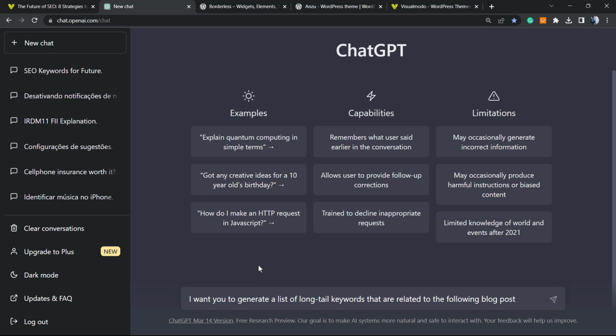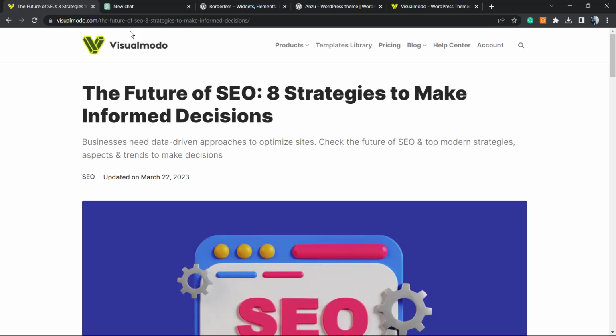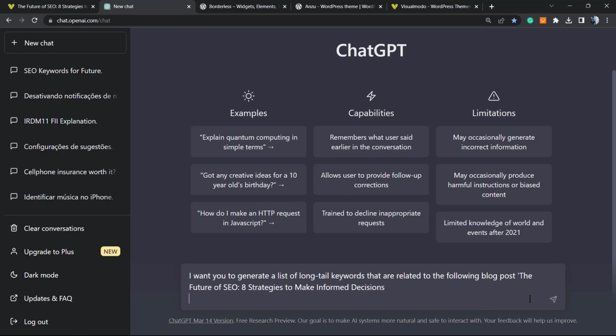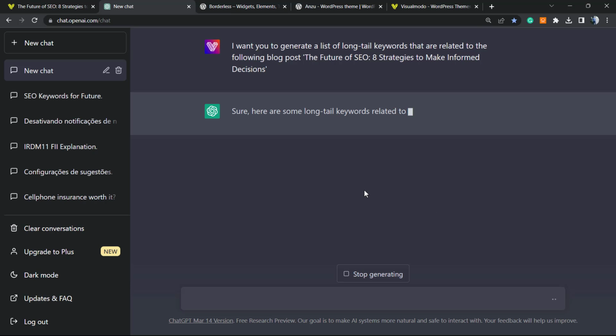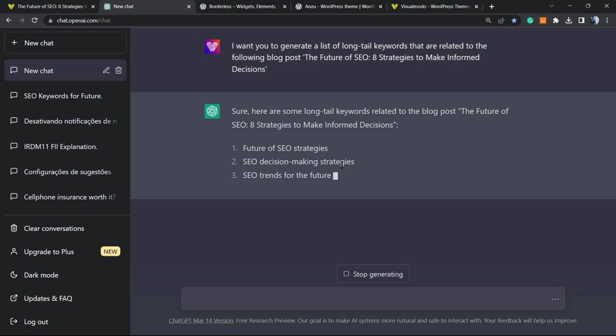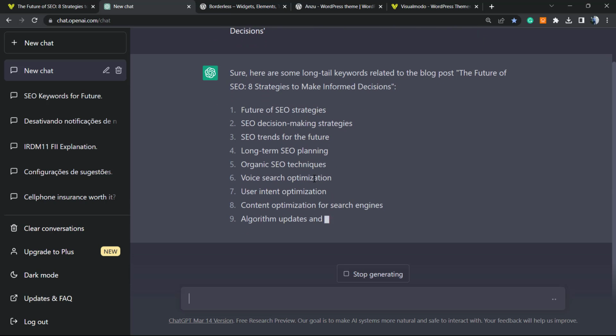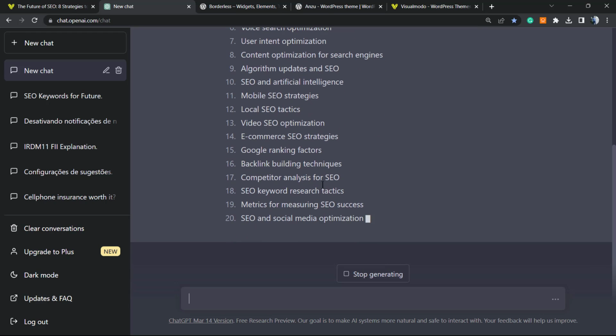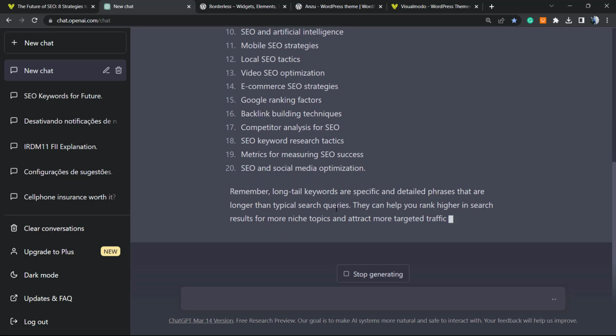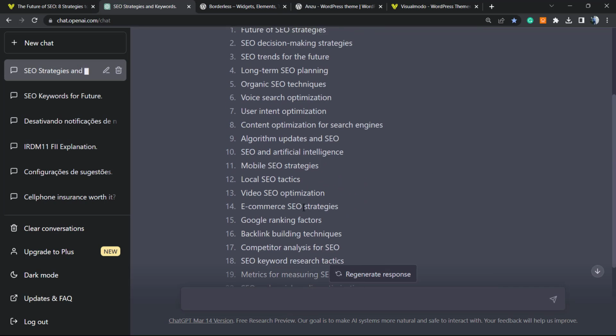Okay, I want to generate a list of long tail keywords that are related to the following post. What is the following post? Imagine that this post right here that you did, you have no idea about long tail keywords, but you would like to have a list of the best ones in order to optimize this for SEO, for example, in order to rank better on Google. So just type this. Can you see? They are really good, related to your post, and will help you in order to understand. Okay, they even talk about long tail keywords.